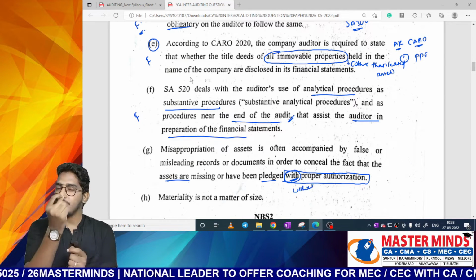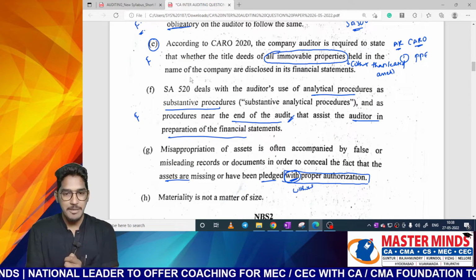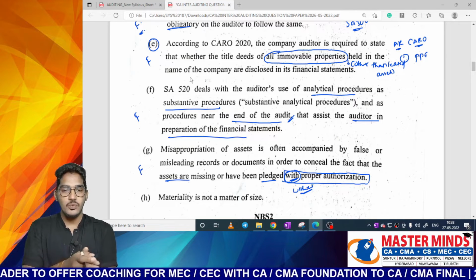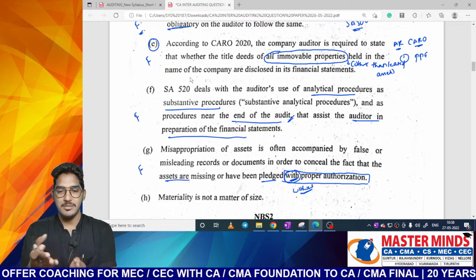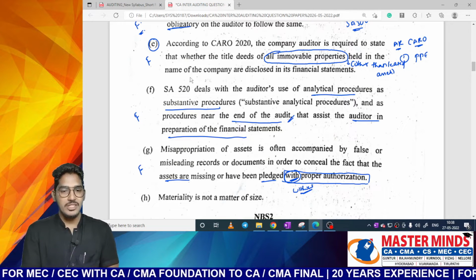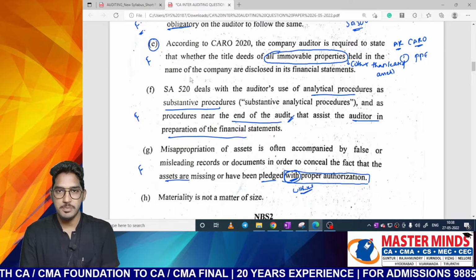See how minutely they are changing the details in the true or false statements. Because of that particular reason, this statement is false. To hide the assets which are pledged without proper authorization, but they are telling that they already have proper authorization, there is no requirement to hide it at all. So just because of that "with" or "without", that particular difference will change the entire perspective.